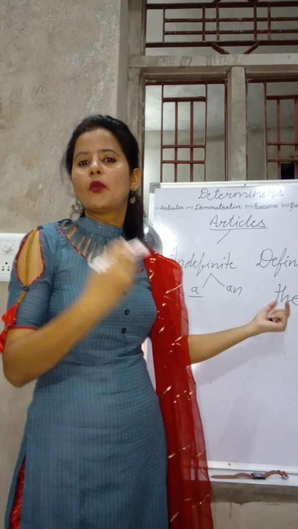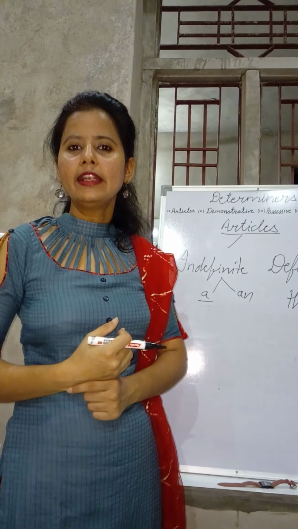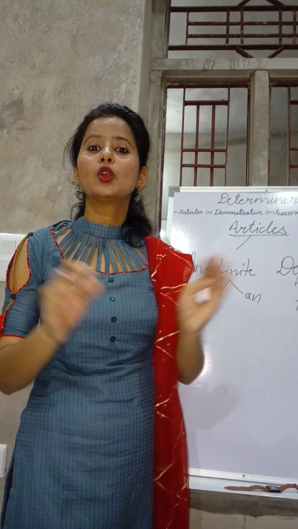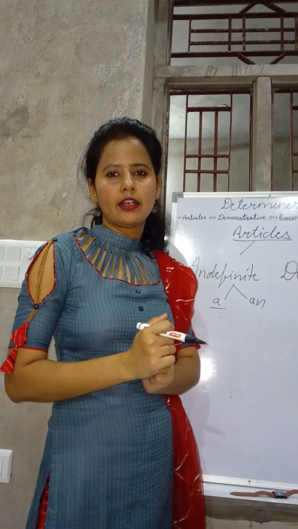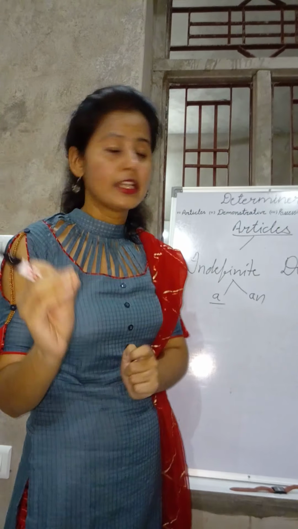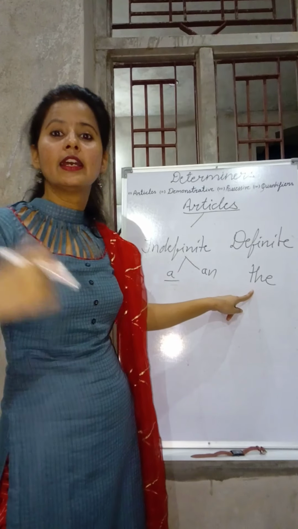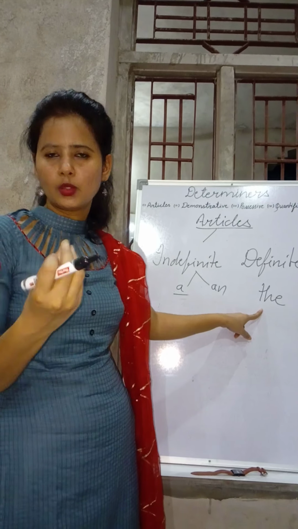Next is families and nationalities. For families, you say the Sharmas, the Malhotras. Before nationalities also you need to use "the": the Indians, the Italians, the Americans, the Russians.